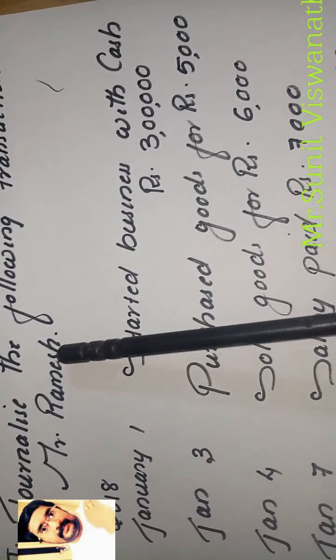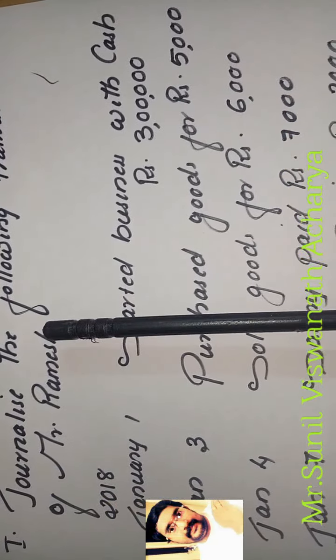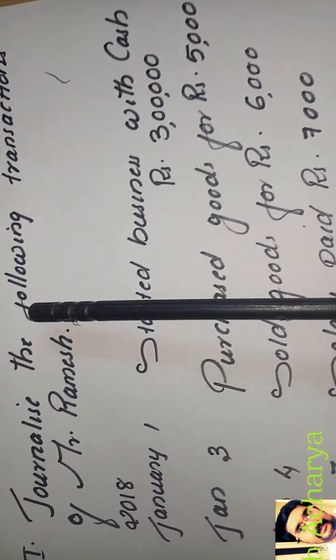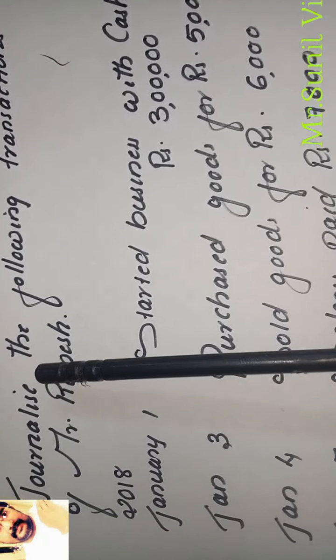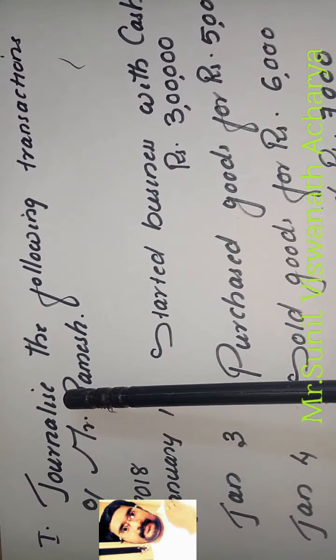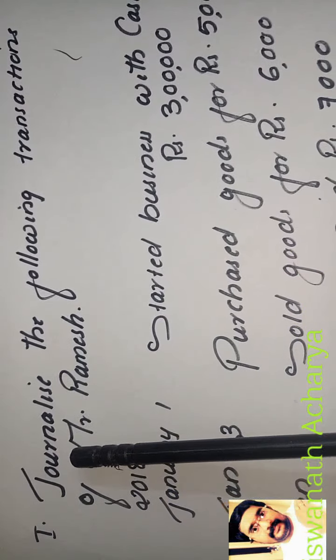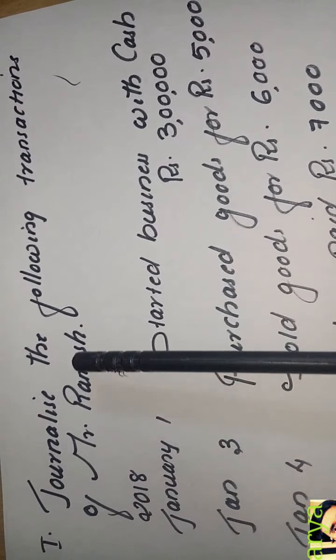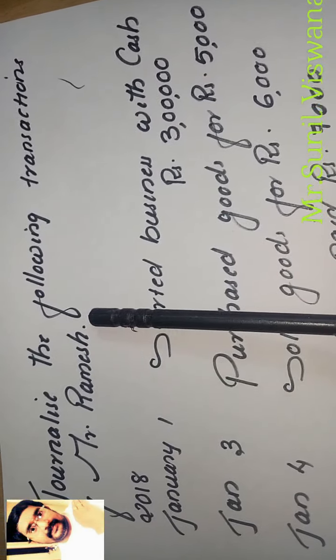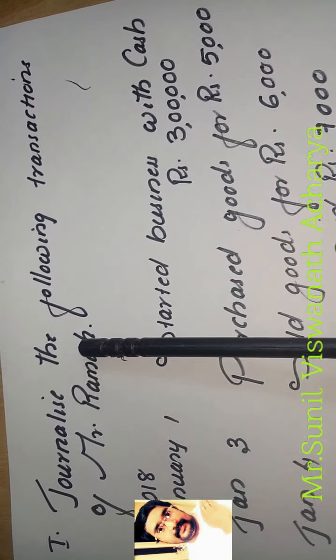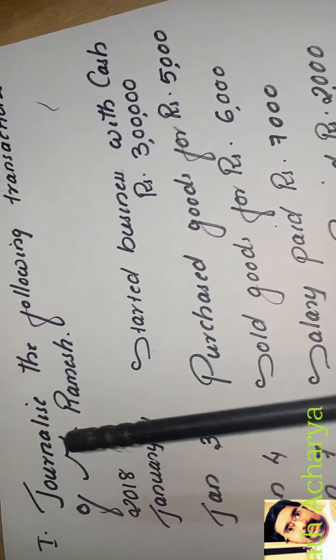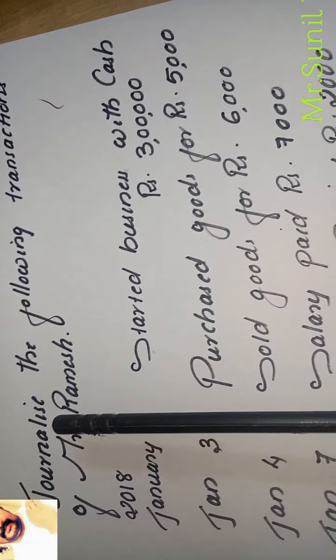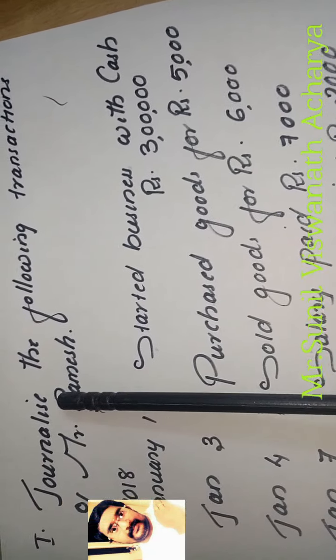Dear students, today we are going to solve one problem related to journalizing. So, here you can see one question. Journalize the following transactions of Mr. Ramesh. Mr. Ramesh is the owner of the business. In Mr. Ramesh's journal book, we have to record the transactions. Journalize means, as we already studied, recording transactions in the journal book.